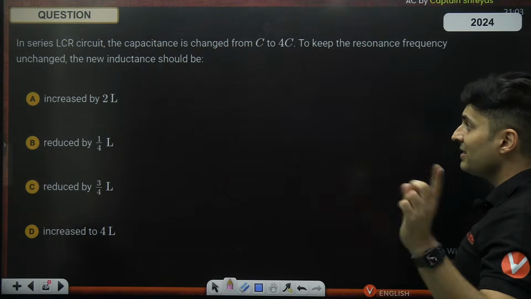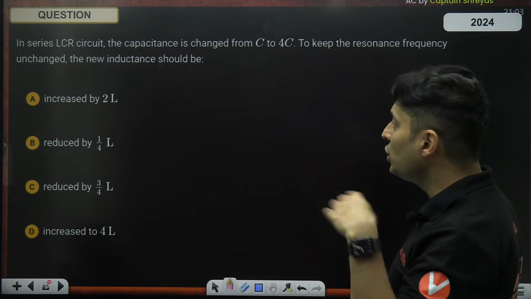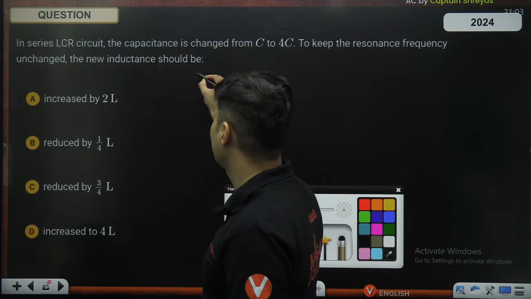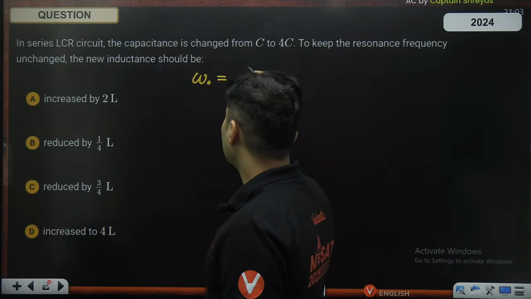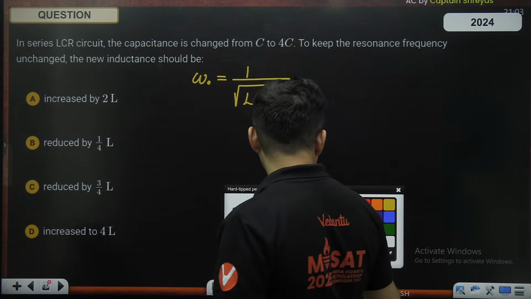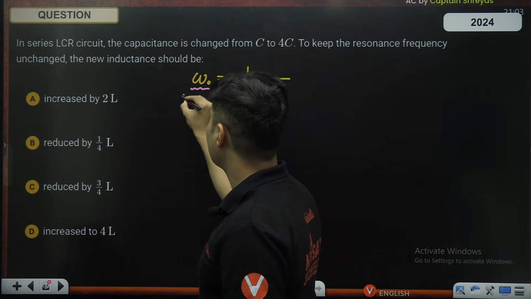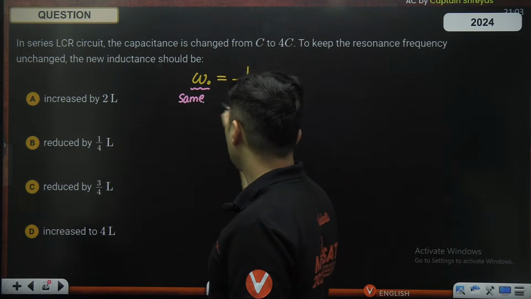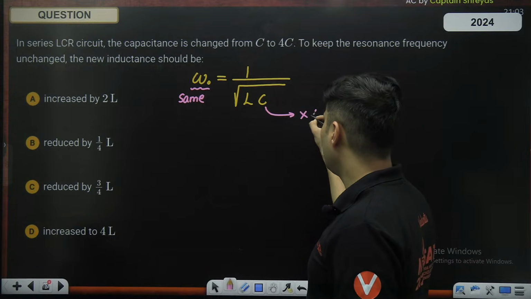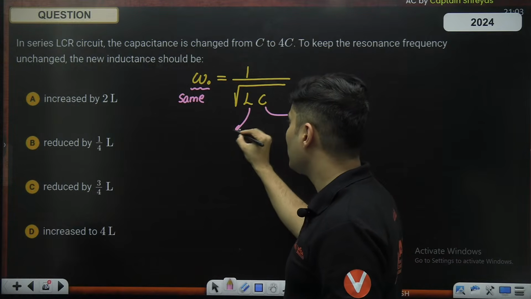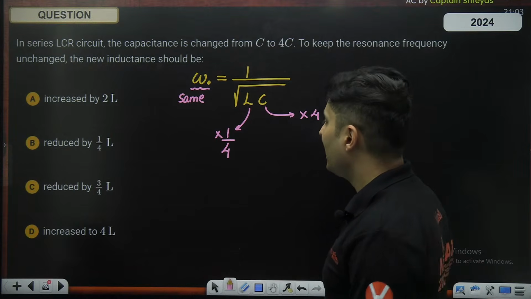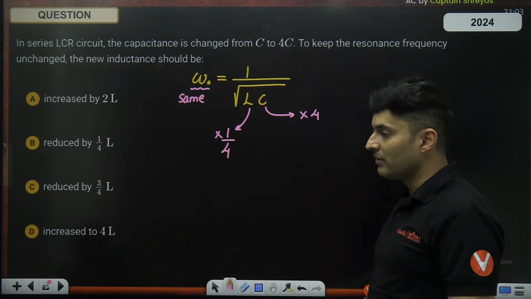To keep the frequency unchanged, what should the new inductance be? The resonant frequency, omega naught, is 1 by root of LC. It is clearly mentioned that this is still the same, so the product of these two should be the same. So if capacitance is made 4 times, it's quite natural the inductance should be made 1/4 time. So it has to be 1/4 of the previous one.